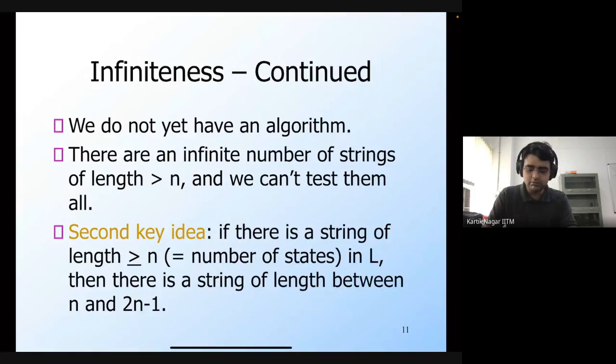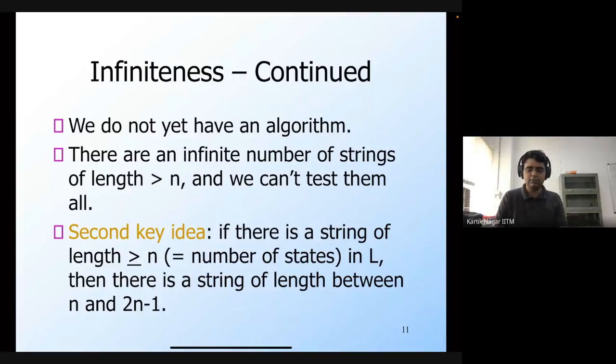Okay. So the second key idea is that if there is a string of length greater than or equal to n in the language, then there is guaranteed to be a string of length between n and 2n minus 1. Which means that we can check whether there is a string in the language whose length is between n and 2n minus 1. If there is no such string in the language, then it's guaranteed that the language is going to be finite. But if there is one such string, then the language is guaranteed to be infinite.